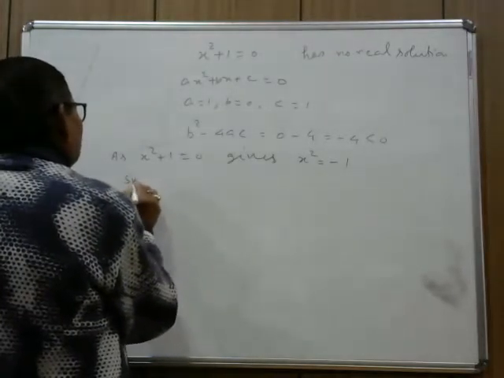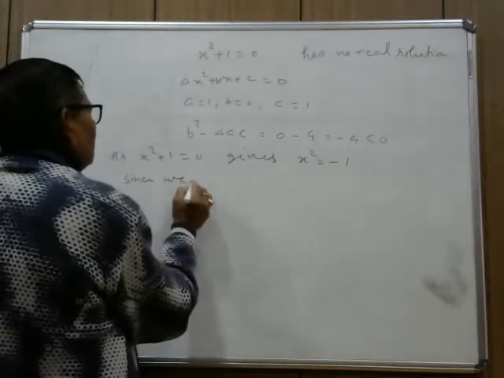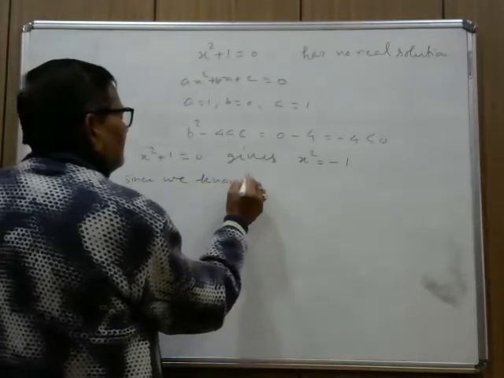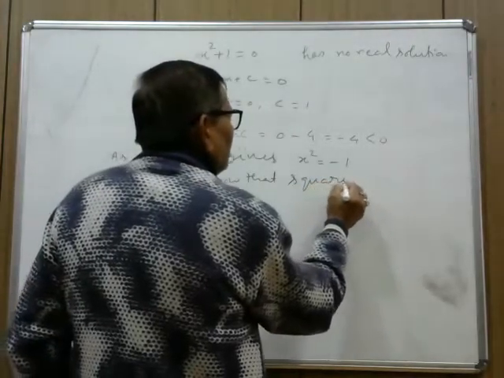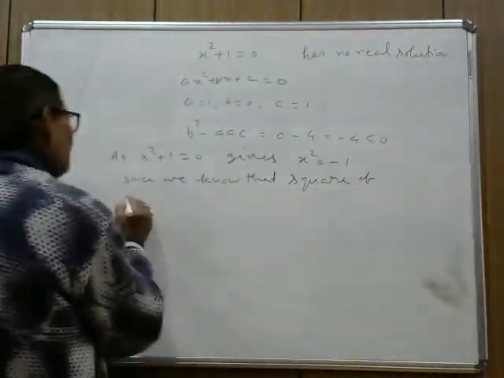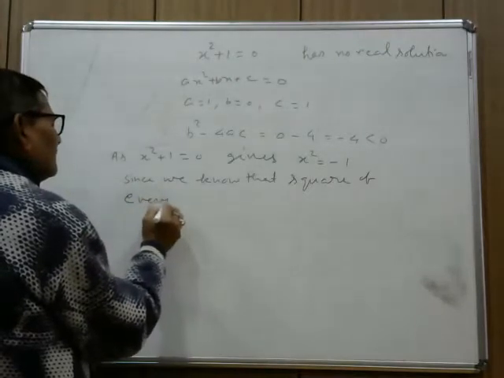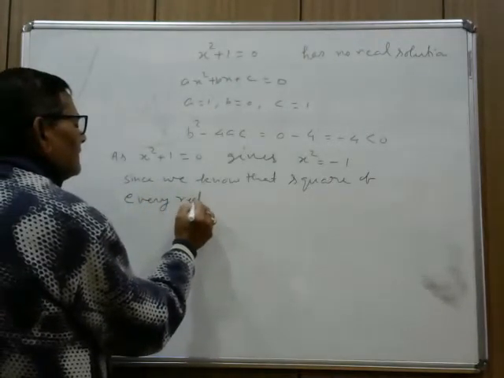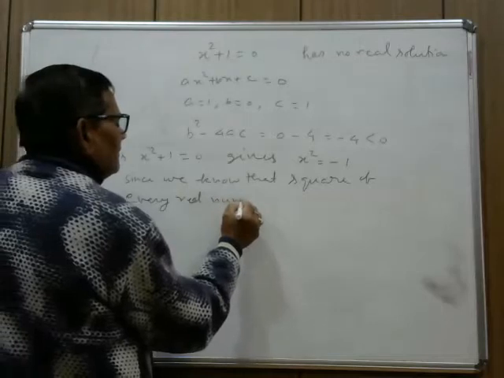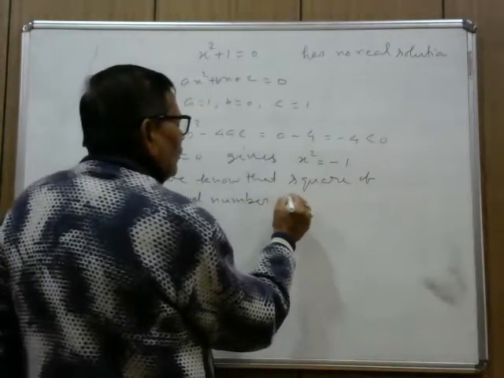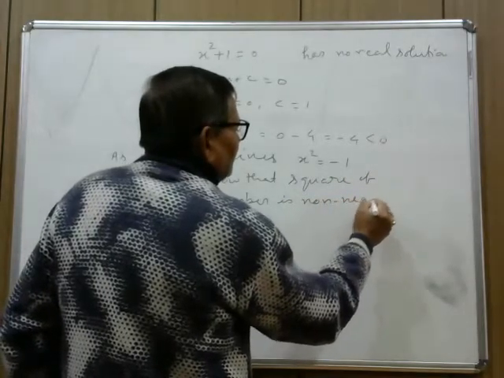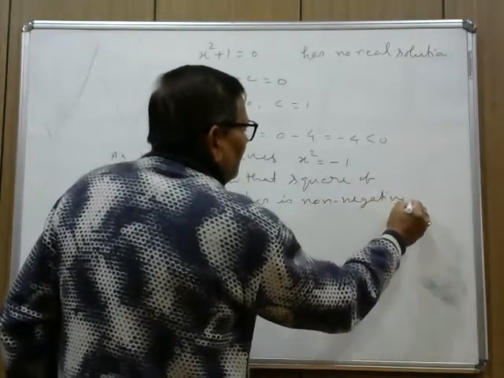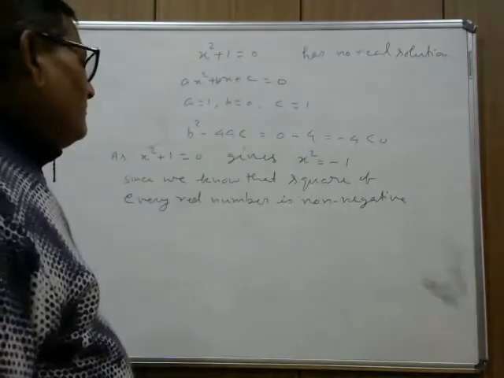Since we know that the square of every real number is non-negative, means it may be 0 or positive.